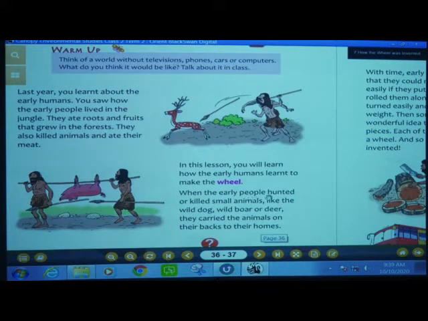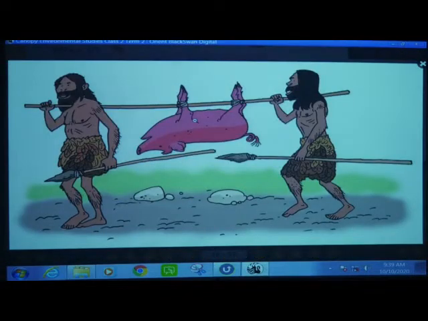When the early people hunted or killed small animals like the wild dog, wild boar or deer, they carried the animals on their backs to their home. Now you can see in the previous picture the man was hunting the animal, isn't it? In the second picture we can see after the hunting, they had killed the animal and they are taking this animal on their shoulder. See in this picture you can see two men, how they had tied the dead animal to a stick, and they are carrying it on their shoulders back home.